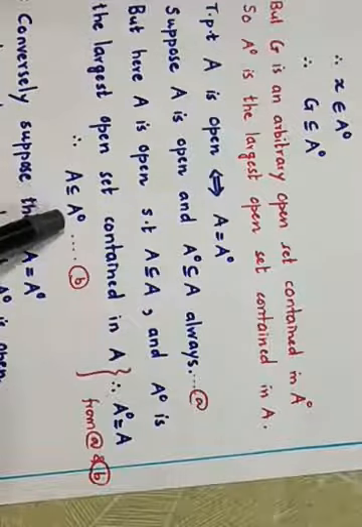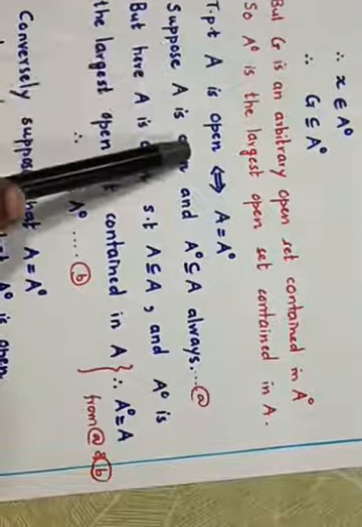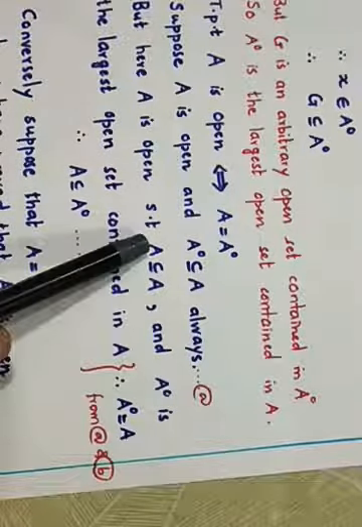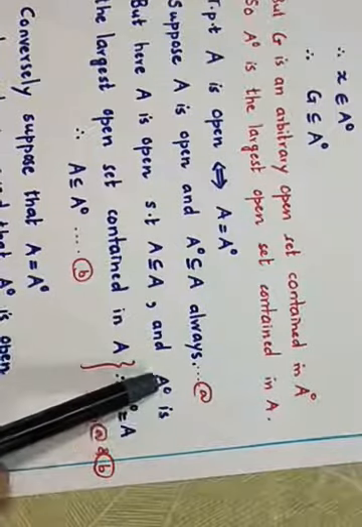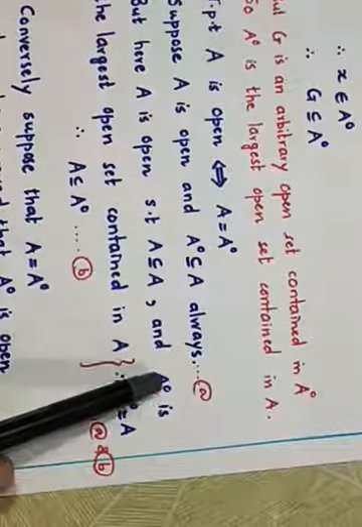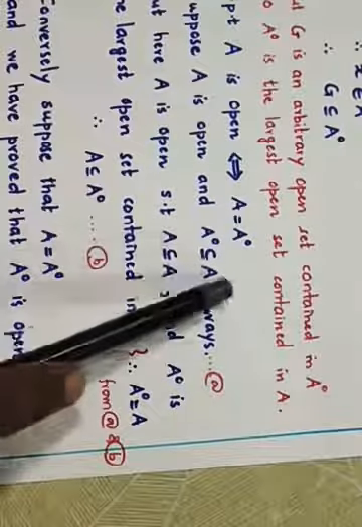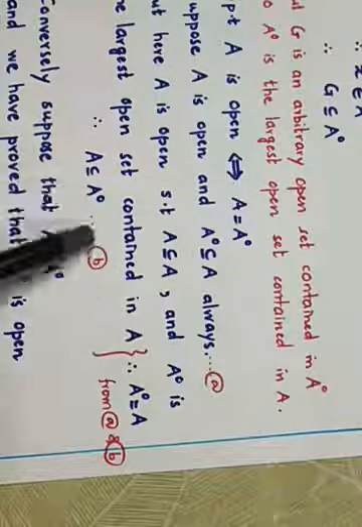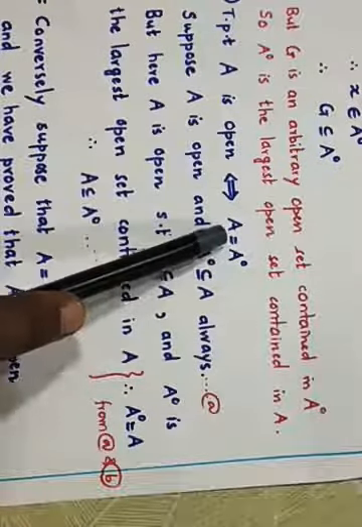Therefore, A is an open set because we have supposed that A is open, and every set is a subset of itself. So A is open and it is contained in A. But the property of A interior is that it is the largest open set contained in A. If this is the largest one, then this must contain A. So A is contained in A interior. So A interior is a subset of A and A is a subset of A interior. Combining these two, A is equal to A interior. So assuming that A is open, we have shown that A is equal to A interior.